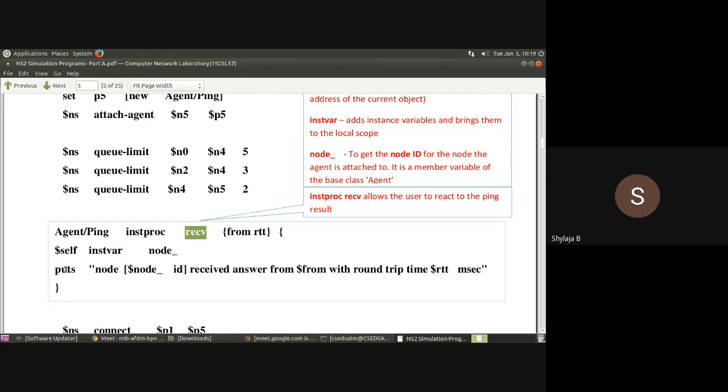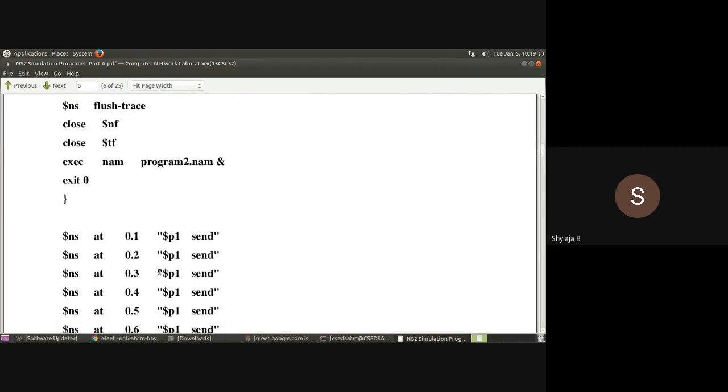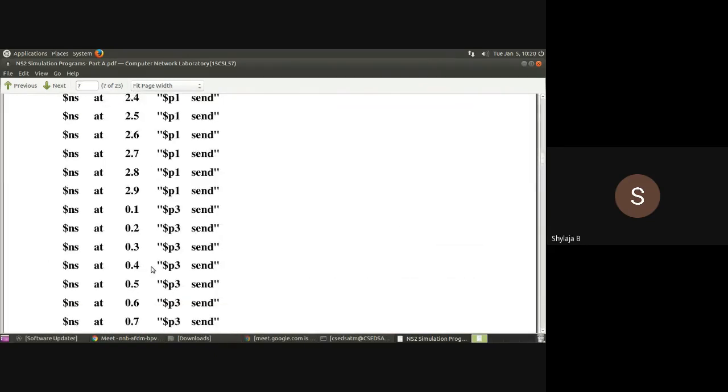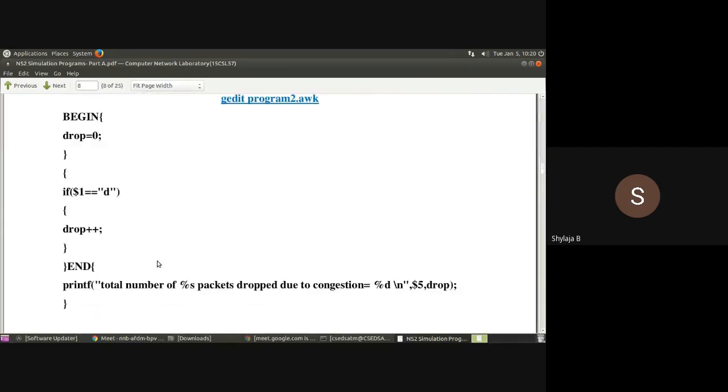And while writing the puts statement here, in this puts statement, $node underscore, after that leave a space, then write id, whatever you're writing within this square bracket. Here we should write $node underscore because node_ is a variable to extract the ID of the node. So if you write node_id continuously here, you will get an error. So $node_, after that leave a space, then write id. So that is the common mistake in the second program.